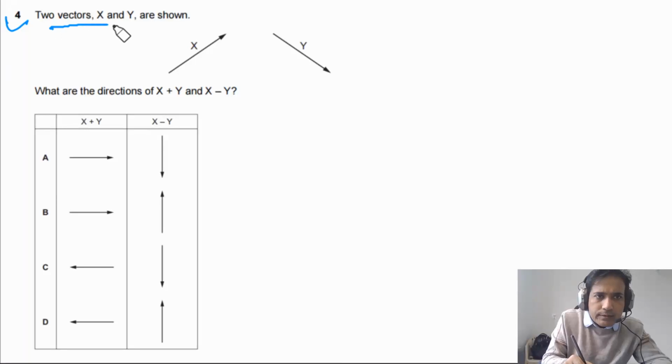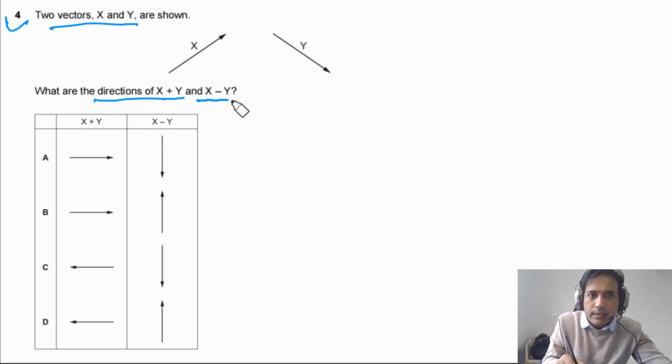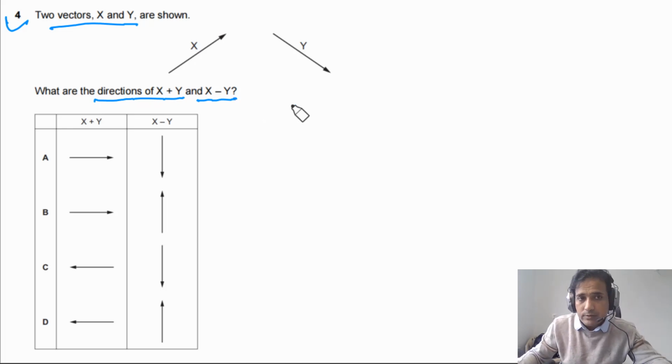Question 4 says two vectors x and y are shown. What are the directions of x plus y and x minus y? So this is simply about vector addition. Now first of all, we can take this vector.